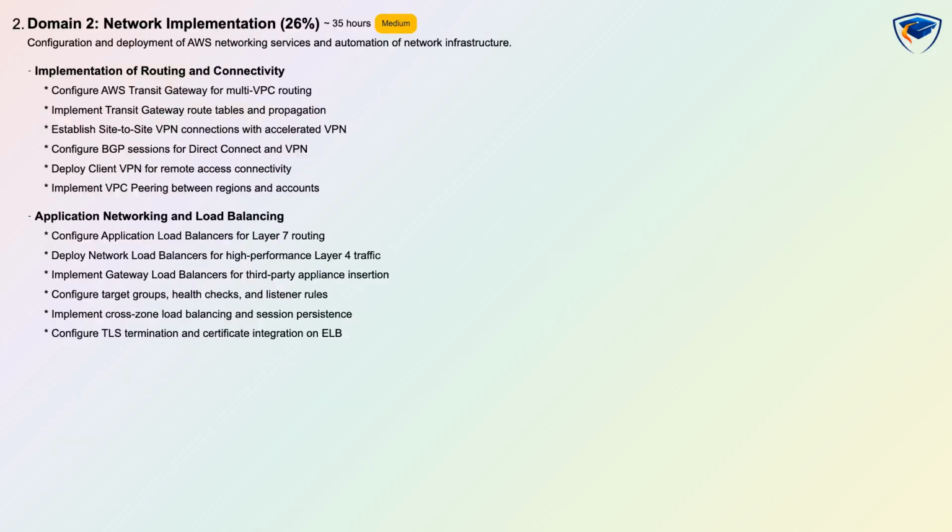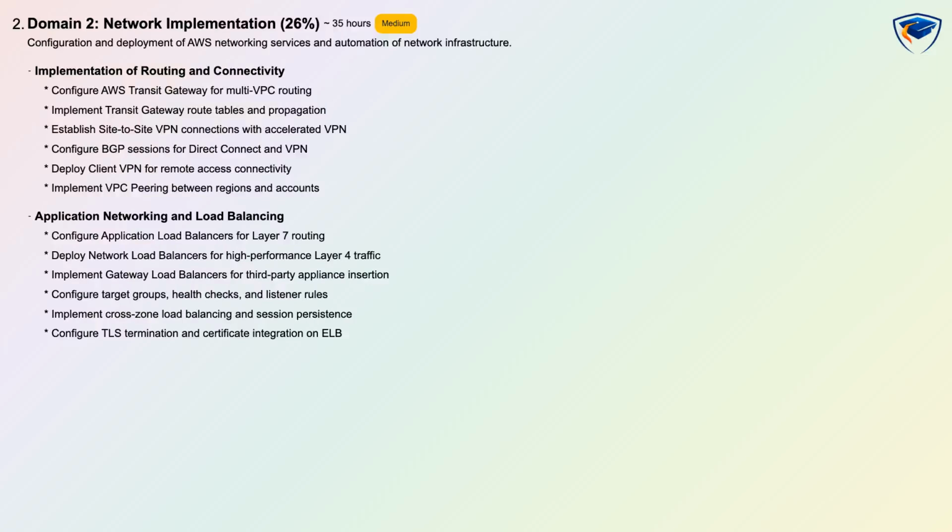Domain 2, network implementation, is 26%, has a medium difficulty, an estimated learning time of 35 hours, and is assessed with hands-on and conceptual tasks. This domain covers configuration and deployment of AWS networking services and automation of network infrastructure. You will configure AWS Transit Gateway for multi-VPC routing, implement Transit Gateway route tables and propagation, and establish site-to-site VPNs including accelerated VPNs and BGP sessions for Direct Connect and VPN.